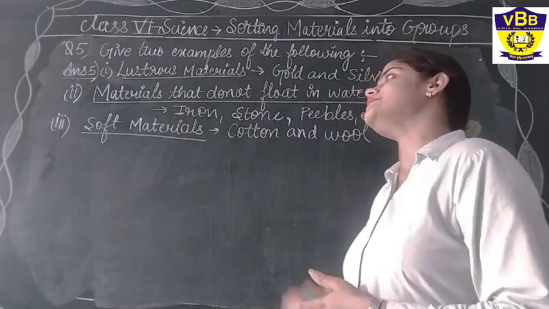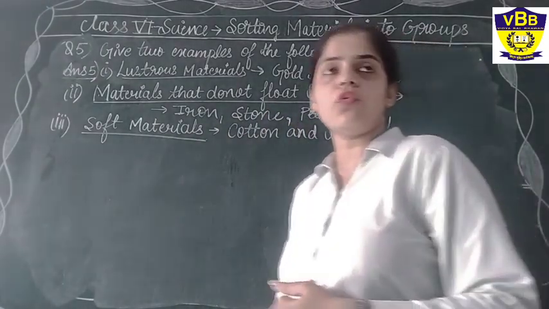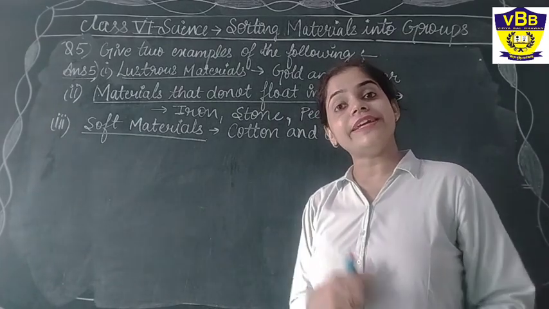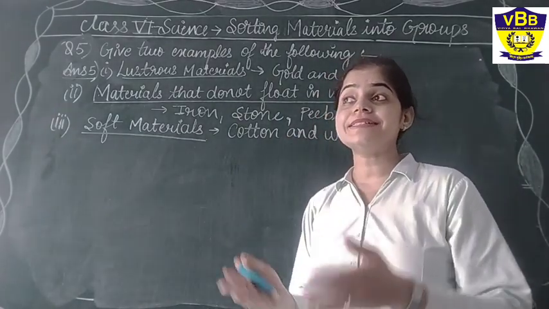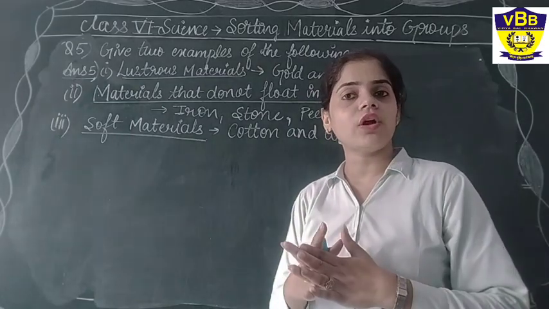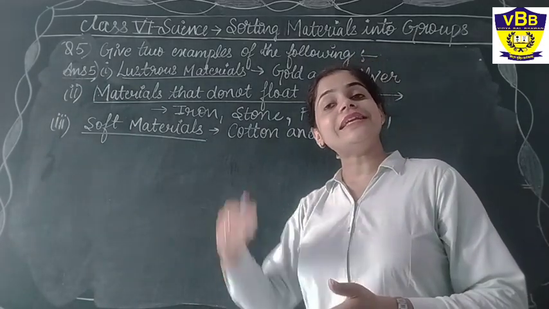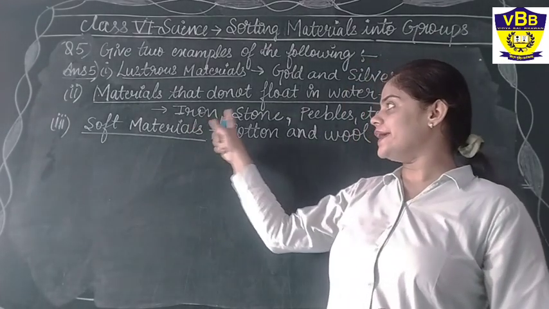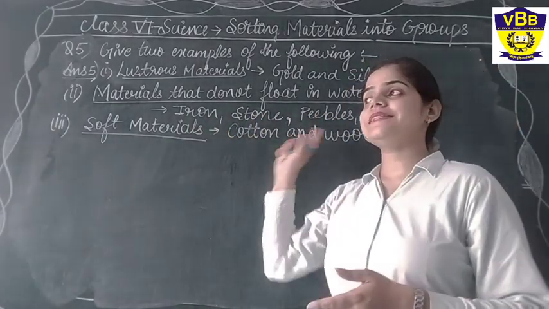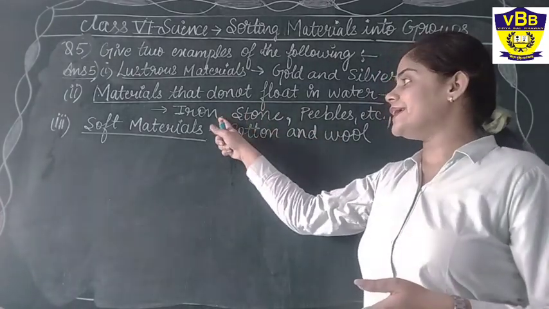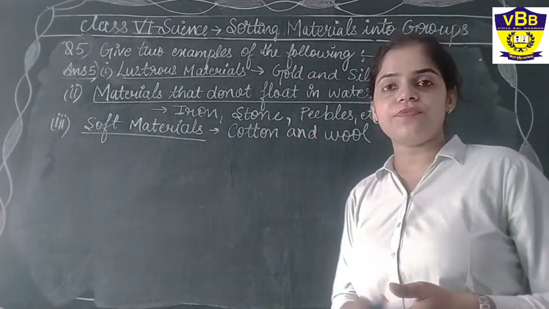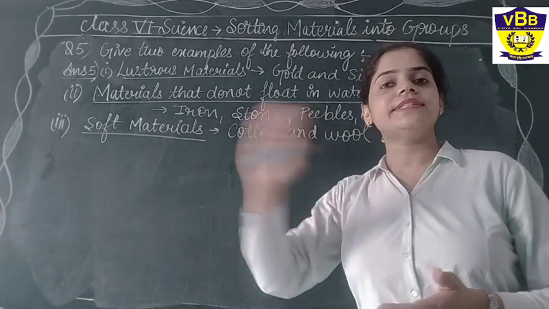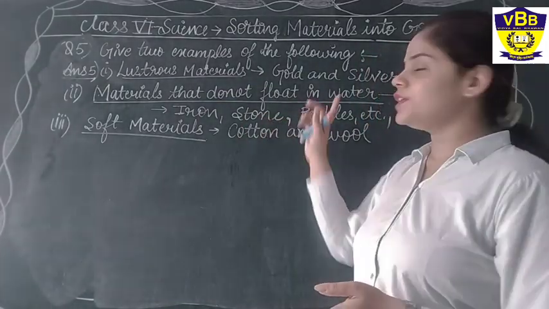Our second question is the materials that do not float in water. What are those kinds of materials? I have already explained you. The materials that are heavier than water and easily sink in water do not float. The examples are iron, stone, pebbles. Any 2 you can write. Iron, stone, pebbles are very heavy, so when we put them in the water, they easily go down instead of floating. So they do not float in water.